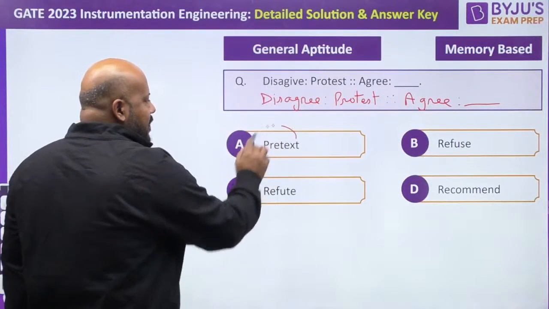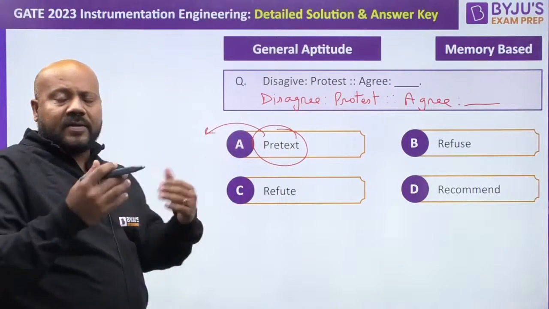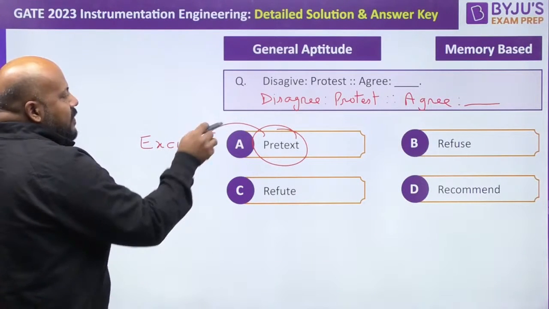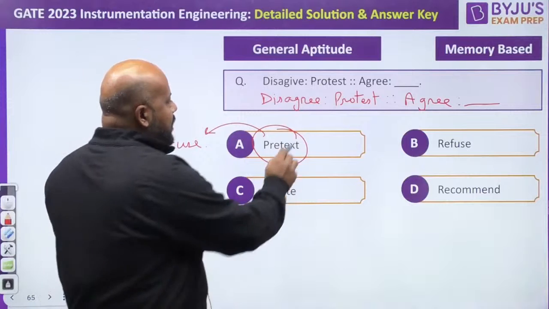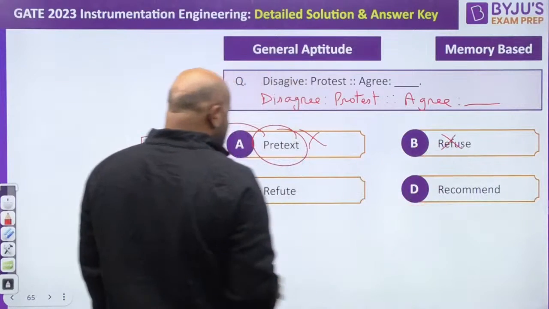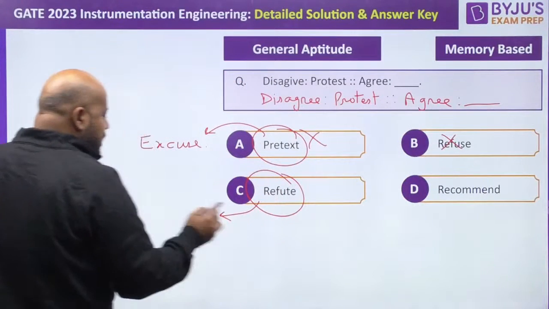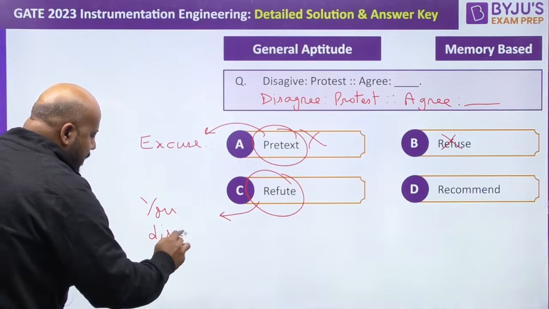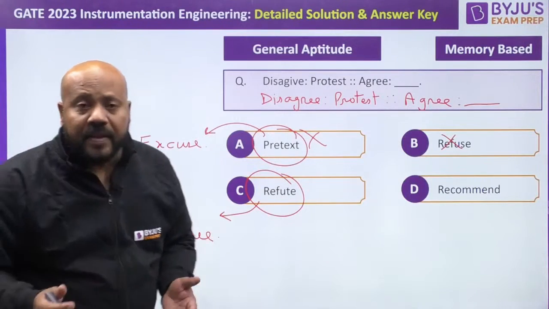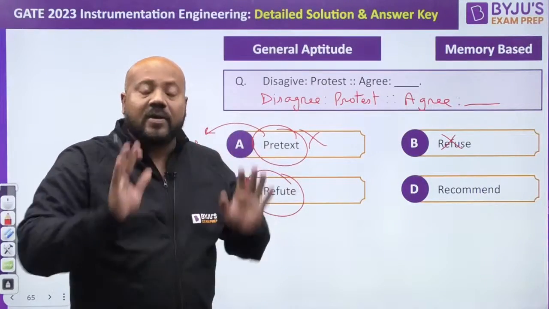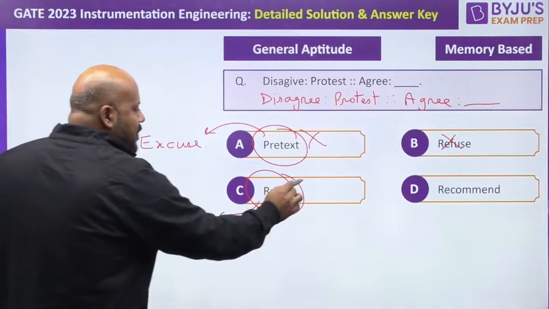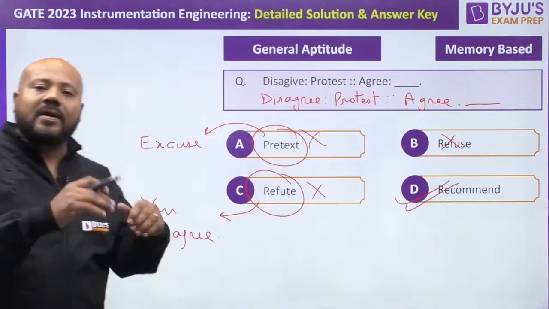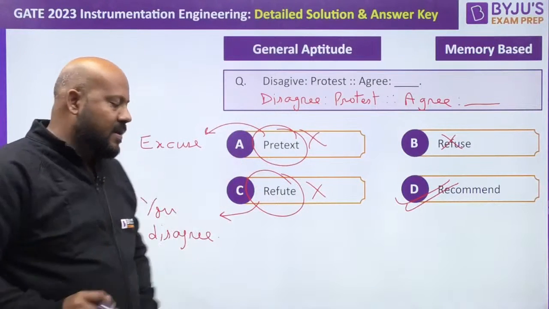Will you pretext? What is the meaning of pretext? Pretext means if you give pretext for any condition, it means you are giving excuses. So, if you agree with someone, you will not give excuse. So, this is wrong. Refuse means refuse, refute. When you refute somebody, you disagree with someone with a very high intensity. Refute means to completely discard what others are saying. So refute also cannot be the correct word, but recommend can be the correct word here, because if you agree with someone, you will recommend him. Whatever he is saying, you will accept that, yes, this is right.